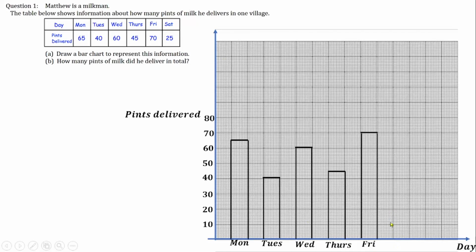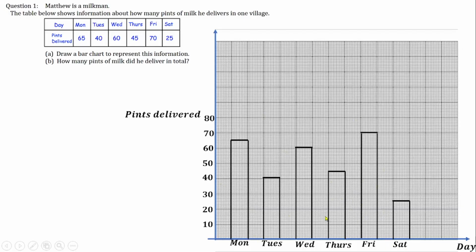I'm going to leave another 2 centimeters here, then draw 25, which is between 20 and 30. So I will draw a straight line with my ruler and pencil to this point, then draw also to this point here, then close at the top, and that should be Saturday. This represents the milk delivered by Matthew between Monday and Saturday.